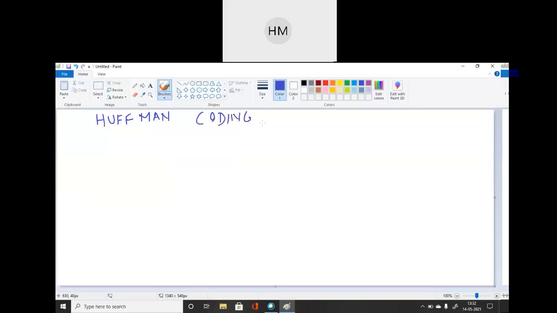So Huffman coding, ठीक है? So write down the steps to perform. First, list the source symbols in order of decreasing probability.